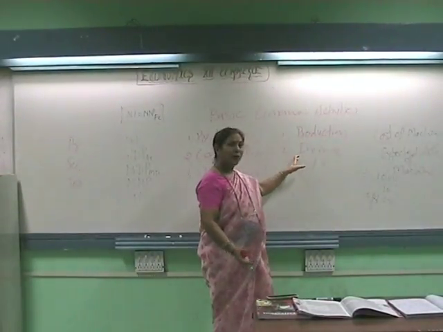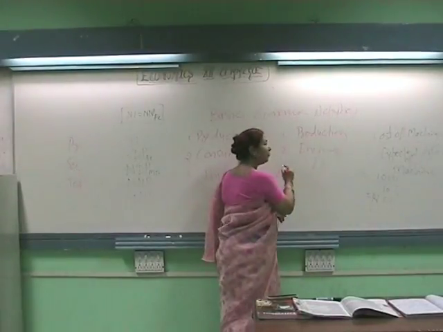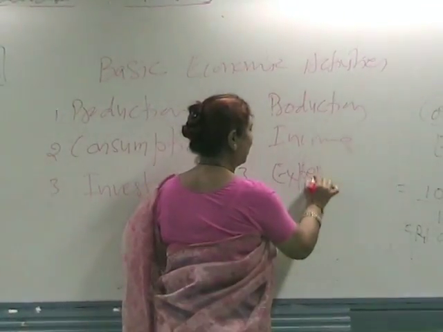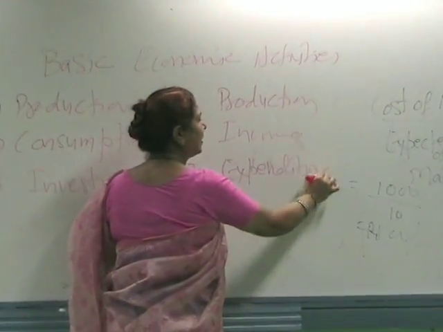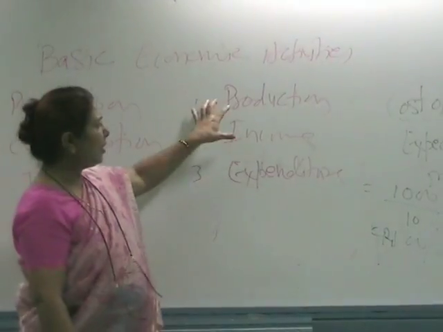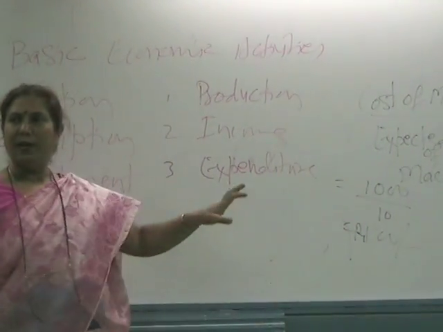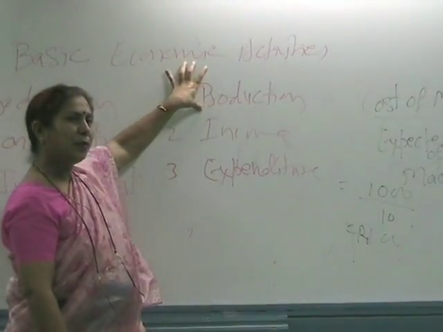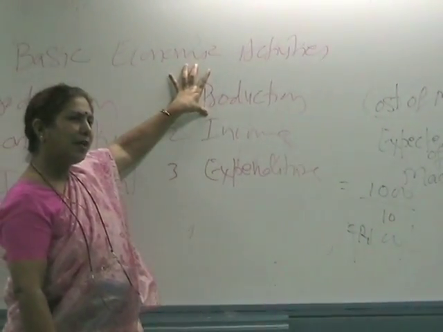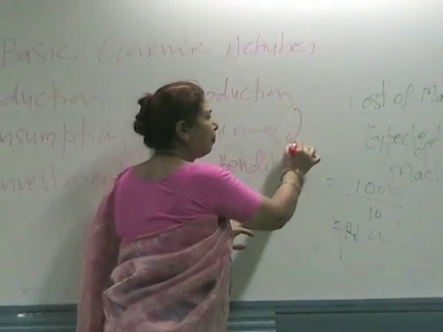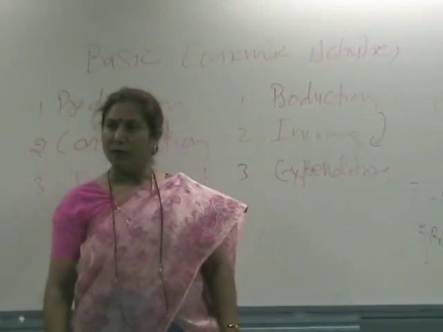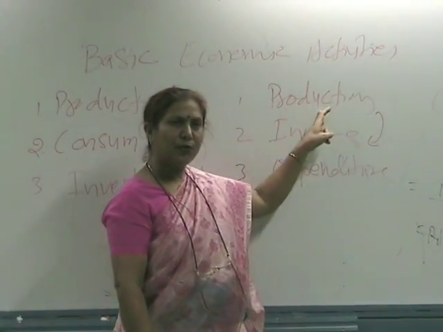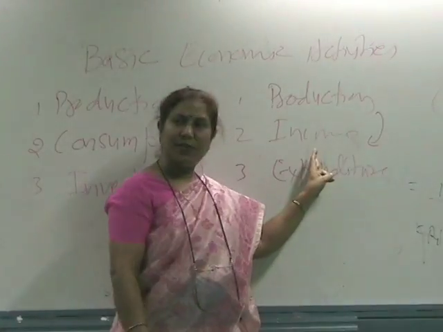Now what do we do with this income? We spend this. That is our expenditure. So we can say there is production, income and expenditure in an economy. Whatever you produce, production of goods and services generates income, and both are equal: the value of goods and services which are produced is equal to income generated.